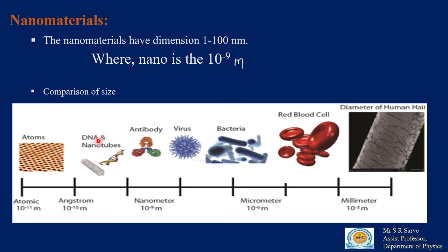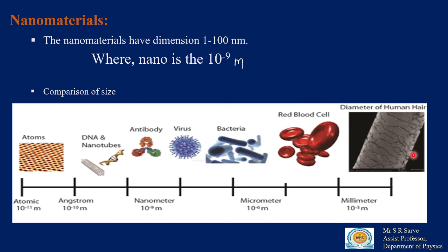If you consider a ball, what is the size of that ball? A ball has a size of 5 centimeter or so. If you cut that 5 centimeter size into 10 raised to the power 8 times, then the size appears in the nanoscale range.